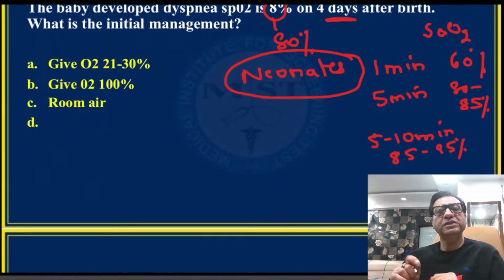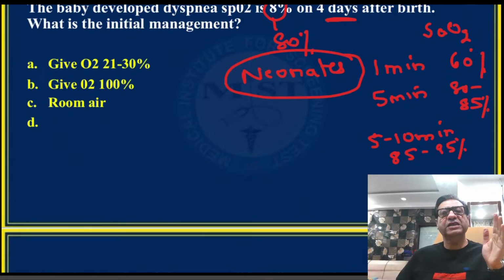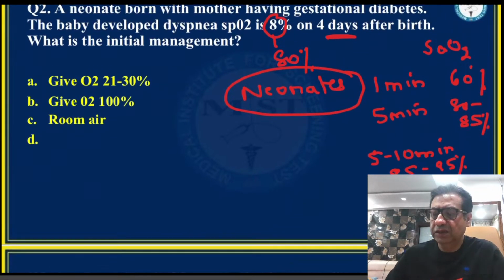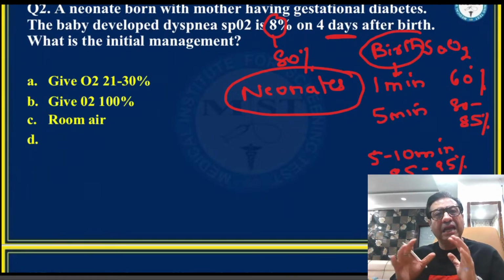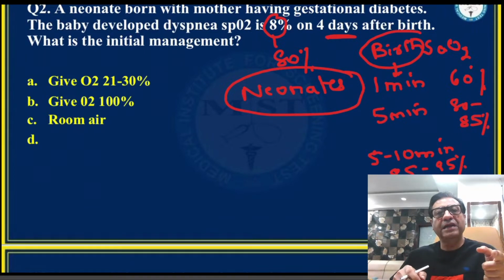So what I'm trying to say is that you should never expect the oxygen saturation immediately after birth, say at 1 minute after birth, to be 100%. You expect at 1 minute after birth, the oxygen saturation should be around 60 to 65%. By 2 minutes, it becomes 65 to 70%. At 3 minutes, it increases to 70 to 75%. At 4 minutes, around 80%. And then by 5 minutes, it becomes 80 to 85%.